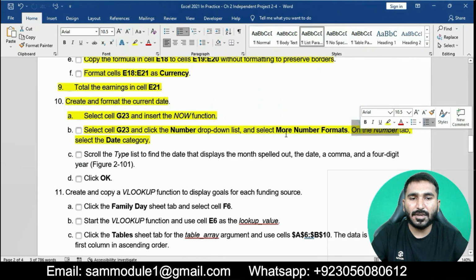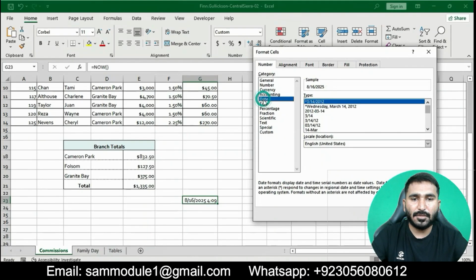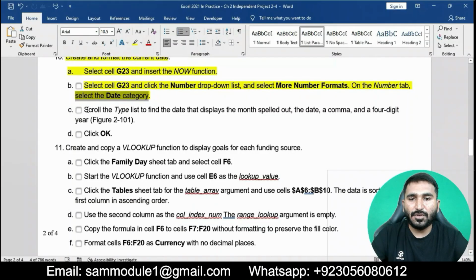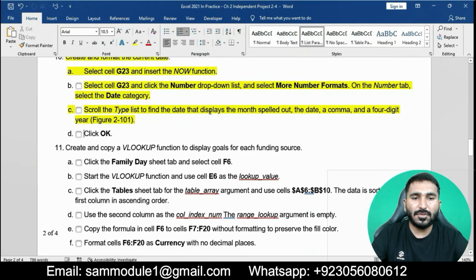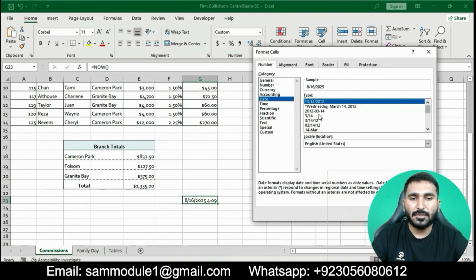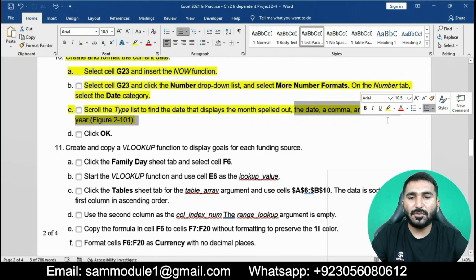On the Number tab, select the Date category, and scroll the list to find the date format that displays the month spelled out, with a comma and a four-digit year, like March 14.